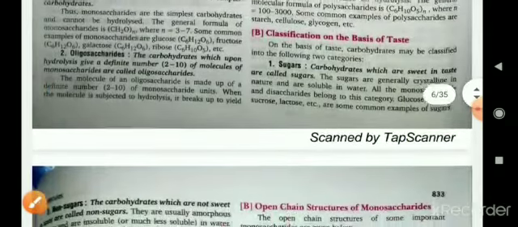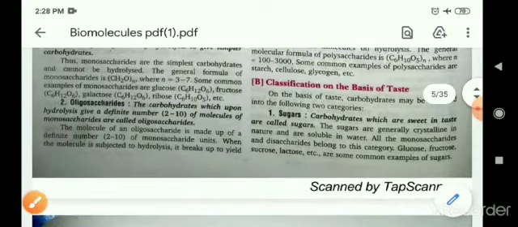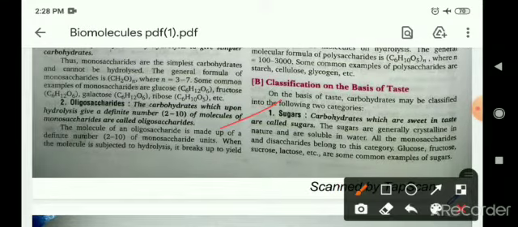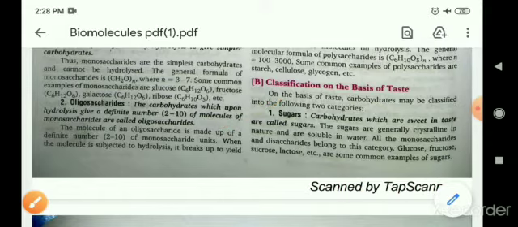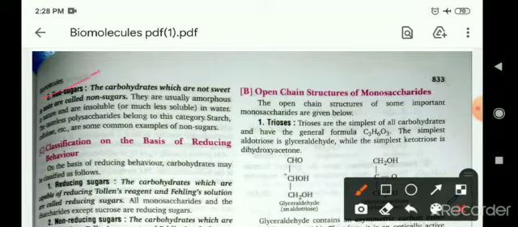Now second, the classification on the basis of taste. Sugars are carbohydrates which are sweet in taste. And non-sugars are those carbohydrates which are not sweet in taste. So two types of carbohydrates on the basis of taste.